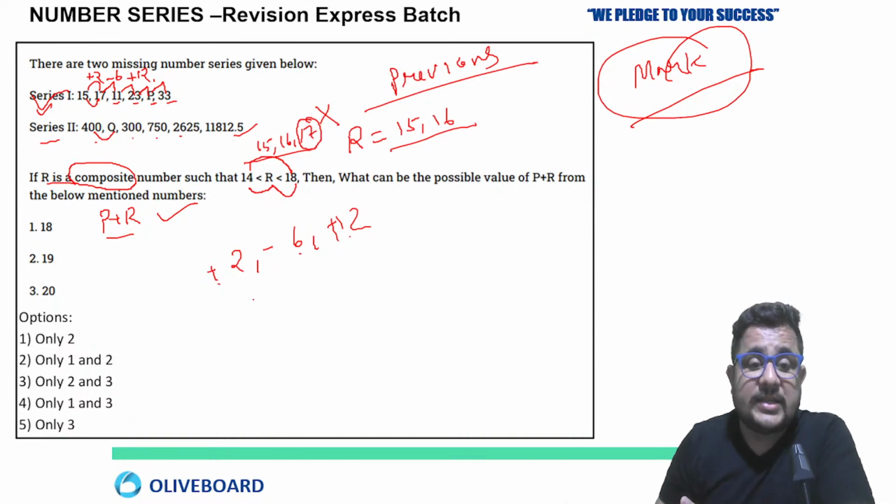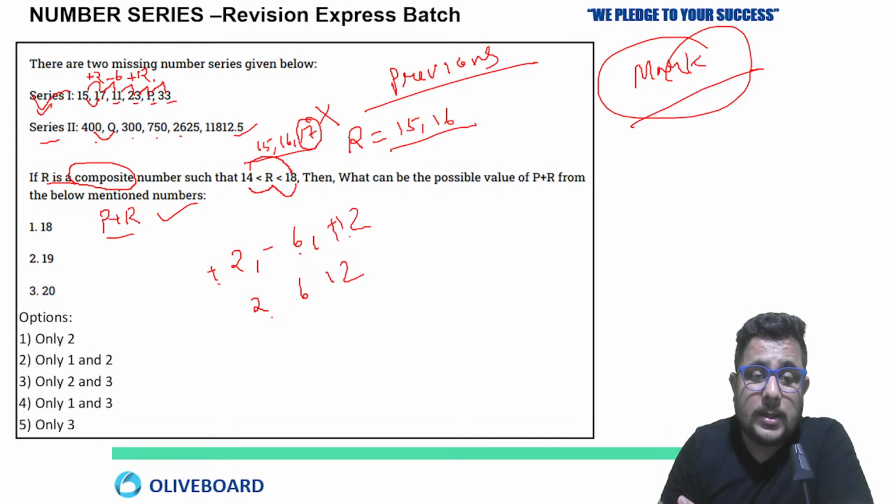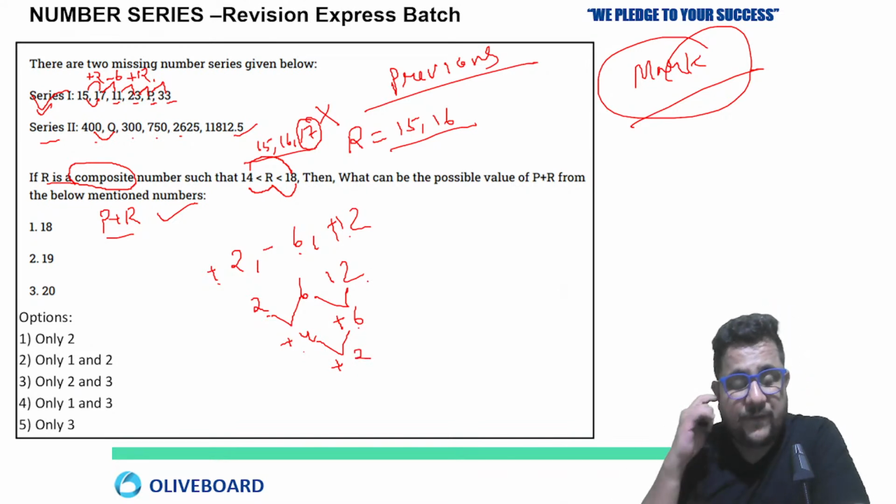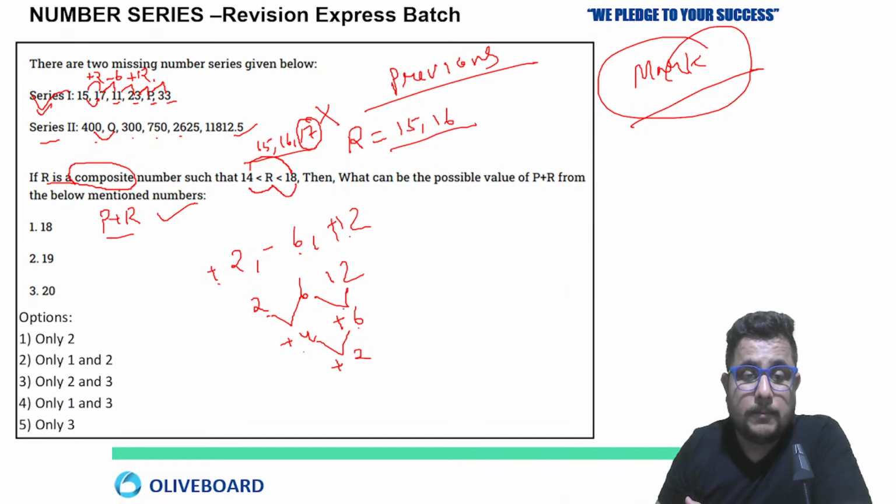Just think about the numbers 2, 6 and 12. They are following what? 2 plus 4, 6. 6 plus 6, 12. So plus 4, plus 6. Their difference of difference is plus 2. So if we increase the difference of difference by 2, we can check whether the pattern is working out or not.